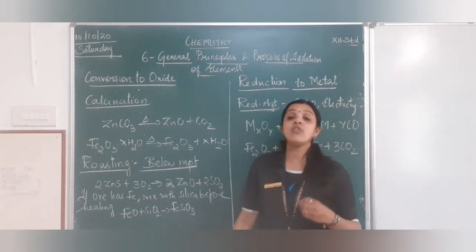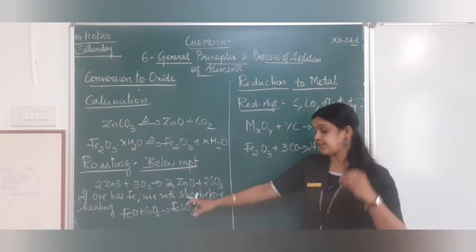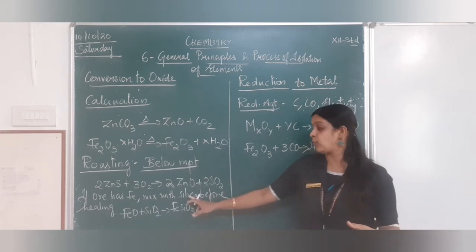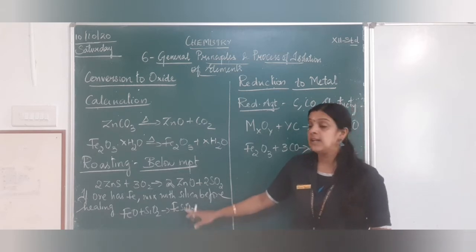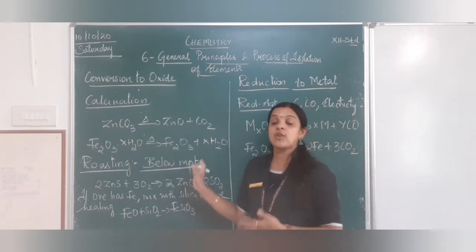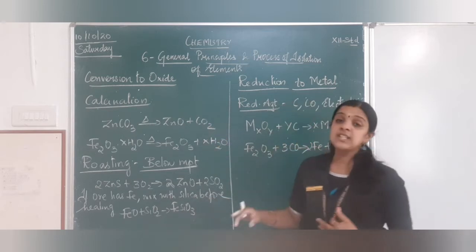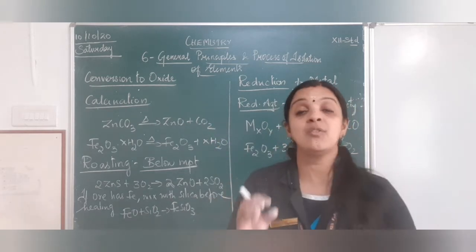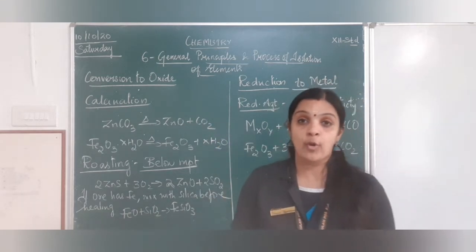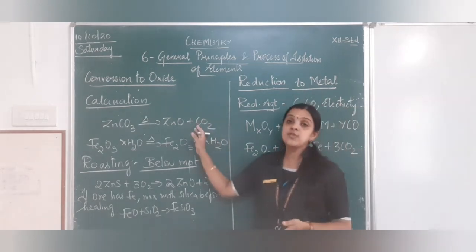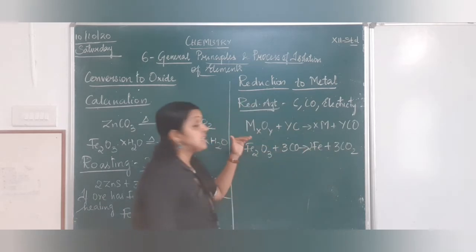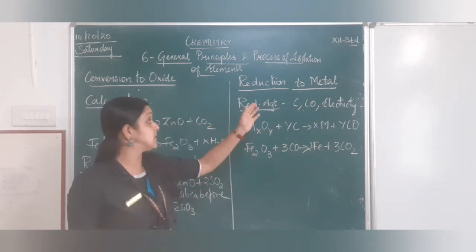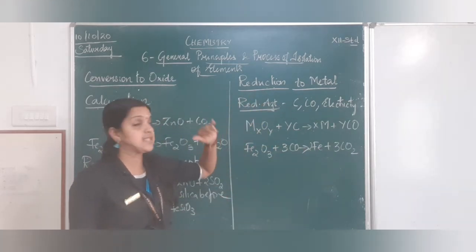But if our ore is iron and it has some sulfur particles, what you can do is treat it with silica to form the slag, from where you can convert it into its oxide form. So these are the two methods where we heat the ore below its melting point, either in the absence of air or in the presence of air. The next method is reduction to the metal from its oxide form.